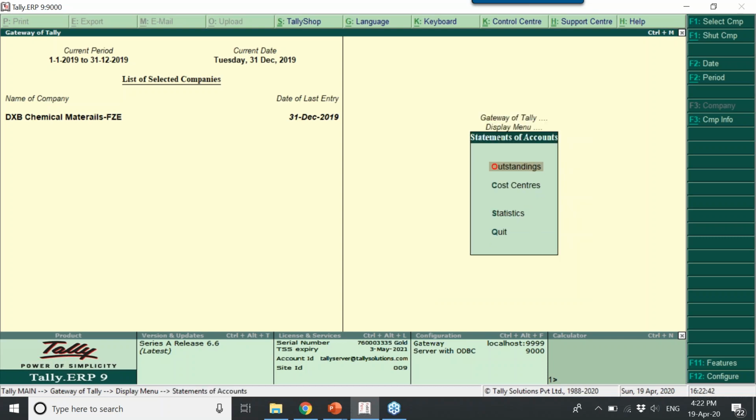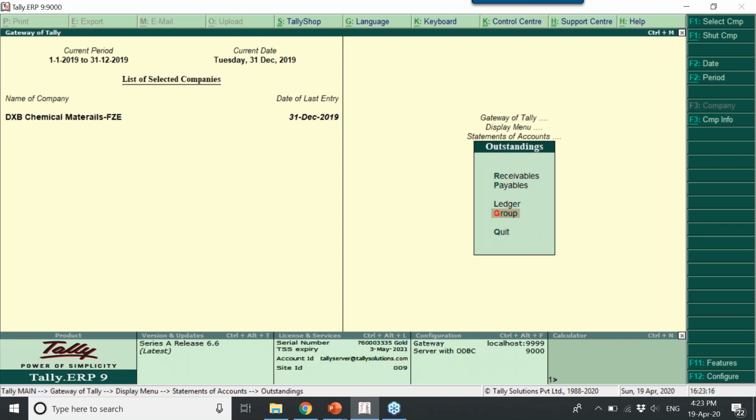When you go here, the first one is outstanding. Either it is receivable or payable. Do you want to view for a specific master? Here is the one. Do you want to view for a specific group? Here is the one. What is this group? You might have classified your customers in a specific group. For example, UAE customer, or you can say Emirates wise, Dubai customer, Sharjah customer, Abu Dhabi customer. You can group so that it will give you a clear view.